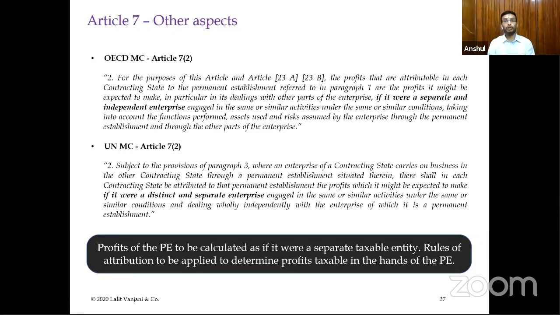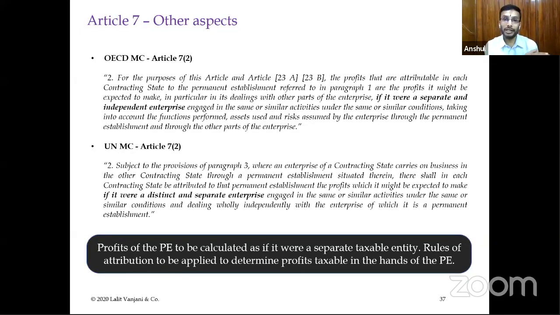The P has to be considered as a separate taxable entity, even though P is not a separate legal entity most of the time. In a general sense, P is a virtual extension of the foreign enterprise onto the land of the source state.